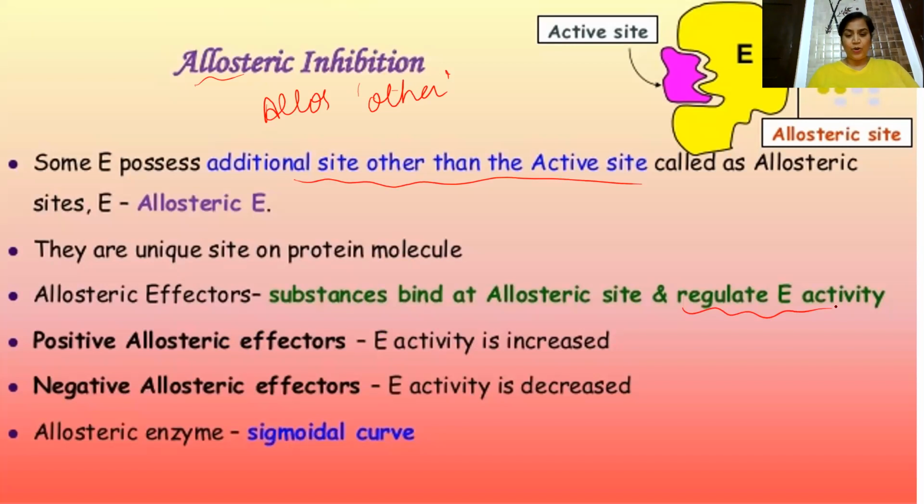If the enzyme activity is increased, or you can say the rate of a reaction is increased, then it will be a positive allosteric effector, or a positive modulator. But if it is decreasing the rate of a reaction, that means it has a negative effect, so it will be a negative modulator.